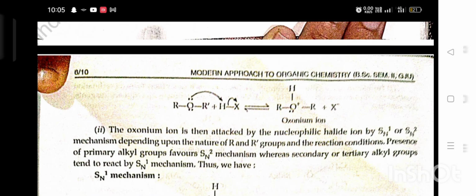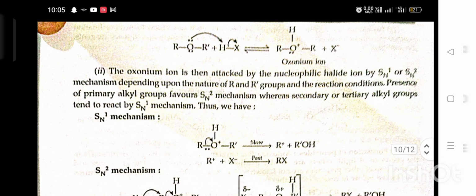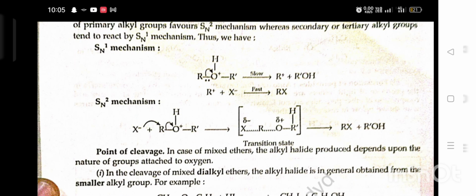Second, the oxonium ion is then attacked by the nucleophilic halide ion by SN1 or SN2 mechanism, depending upon the nature of R and R' groups and the reaction conditions. Presence of primary alkyl group favors SN2 mechanism, whereas secondary or tertiary alkyl groups tend to react by SN1 mechanism. Thus we have SN1 mechanism as shown below, SN2 mechanism.